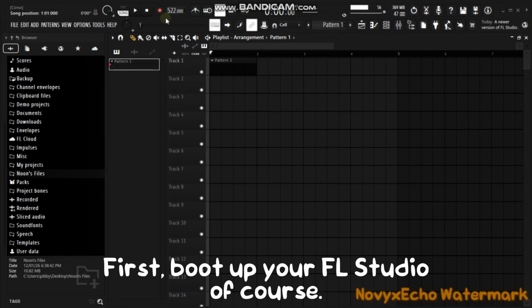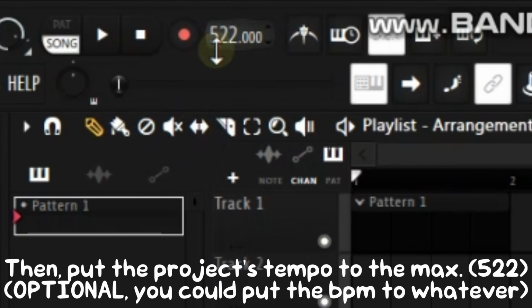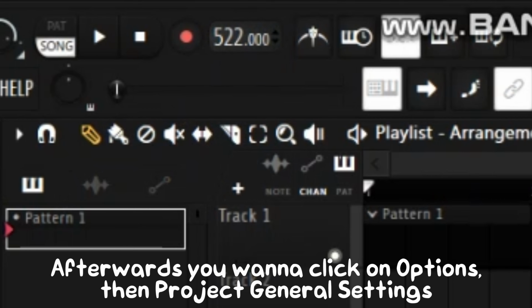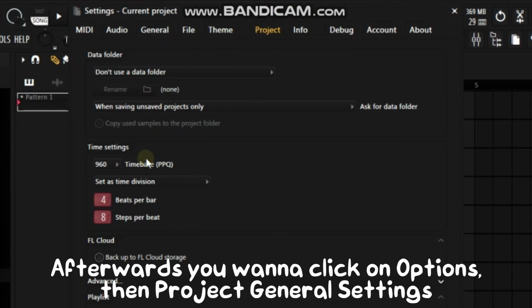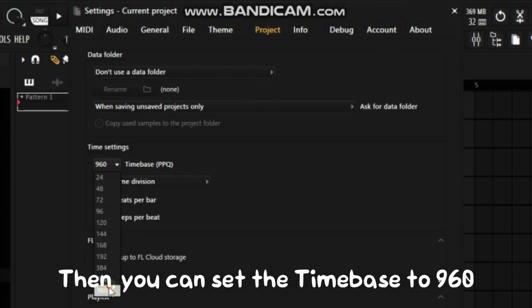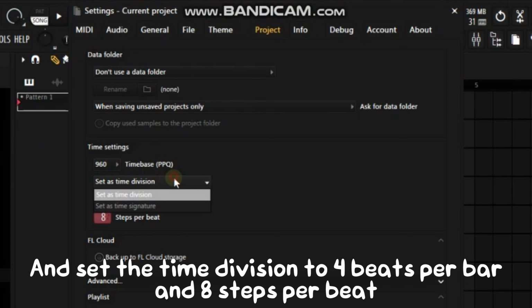First, boot up your FL Studio, of course. Then put the project's tempo to the max. Afterwards, you want to click on Options, then Project General Settings. Then you can set the time base to 960 and set the time division to 4 beats per bar and 8 steps per beat.